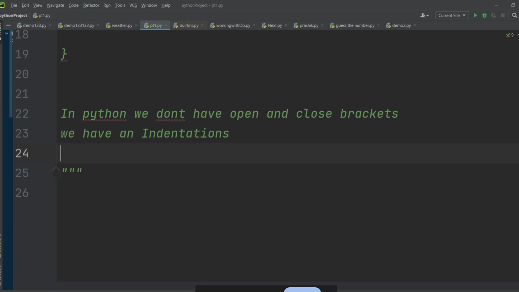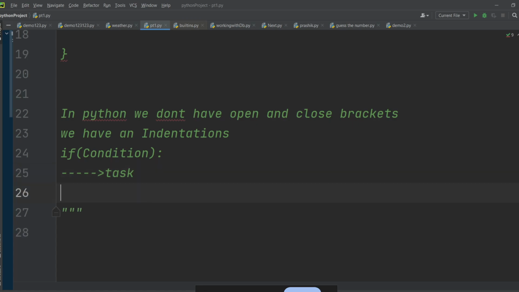So what is the meaning of this indentation? How to write this if statement in Python? सबसे पहले हमें लिखना है if, इसके अंदर आपके आगे कंडीशन, same condition will be there, okay, and after this you will not open and close, you will write colon, and after colon you will hit enter. After enter you will get some indentation here, and your task line will be written here.